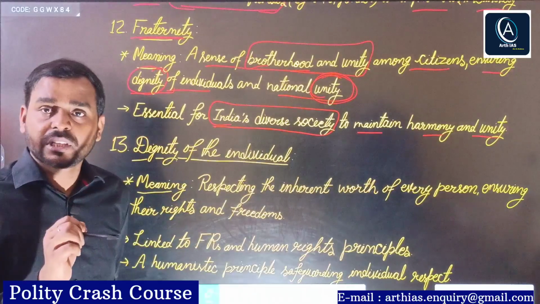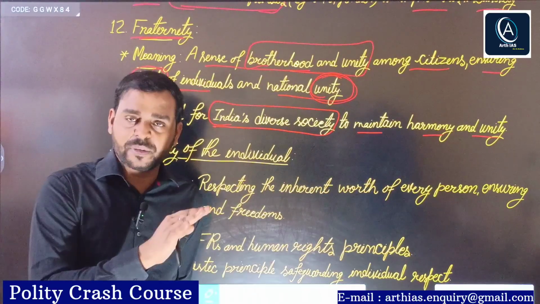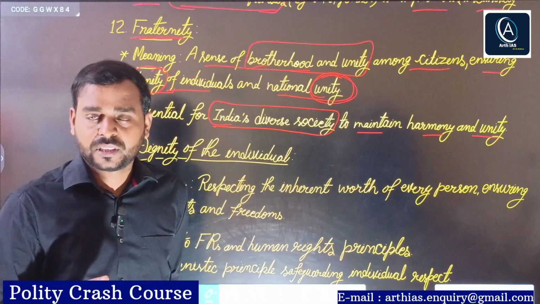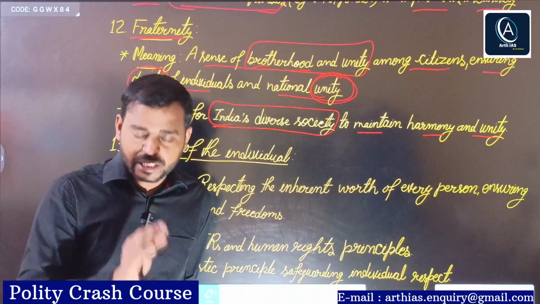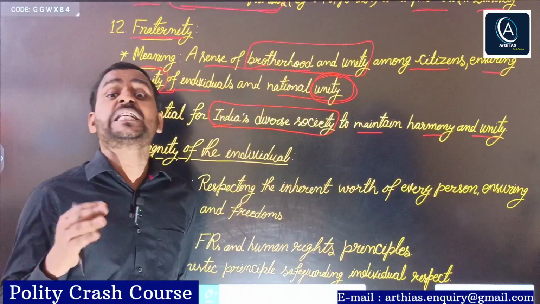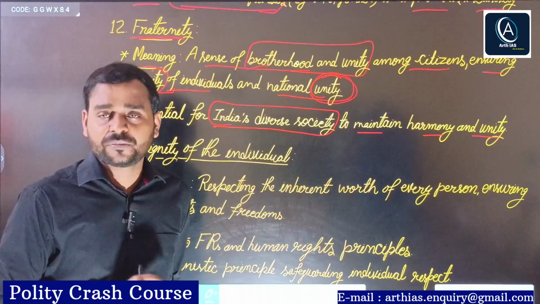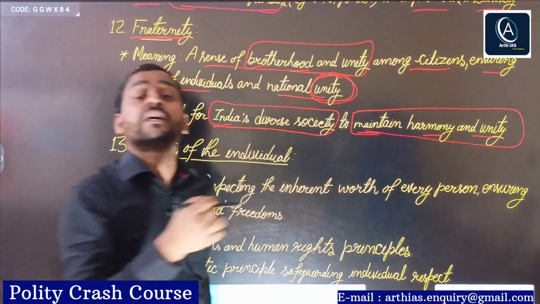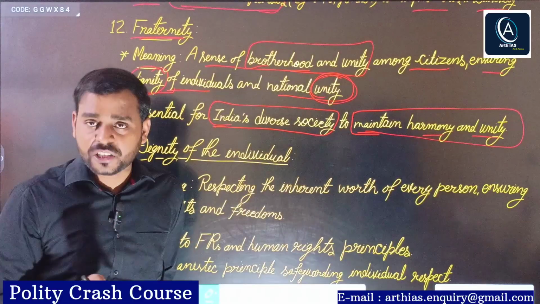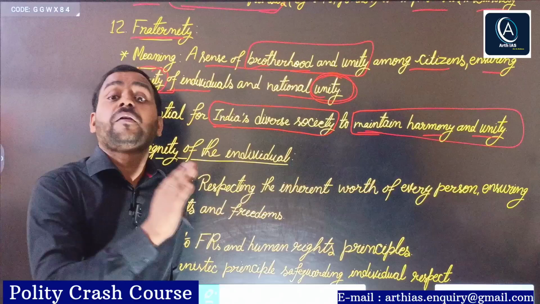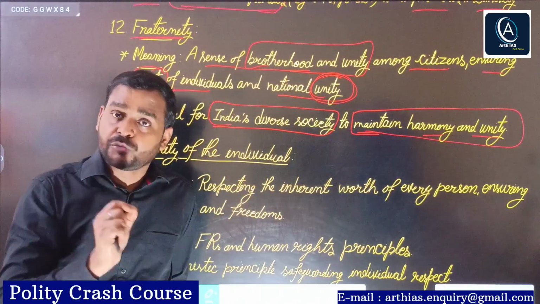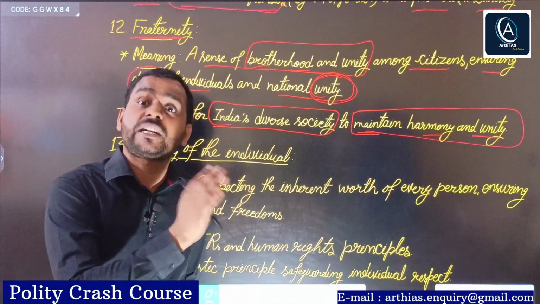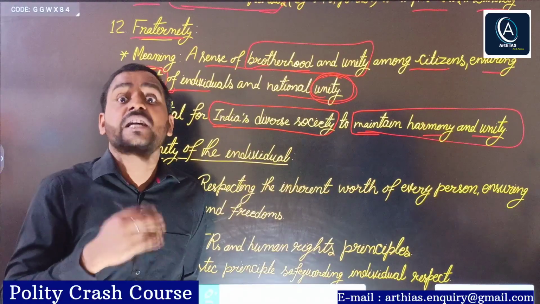You must have read or completed the ethics paper, right? So what is morality, what is ethics? Generally, if a person is moral and ethical, it means that person is rational, that person has logic. In a country like India, which has very diverse culture and a huge population, only by maintaining harmony and unity can we live peacefully. We should avoid any kind of hatred, we should be kind, we should be generous.